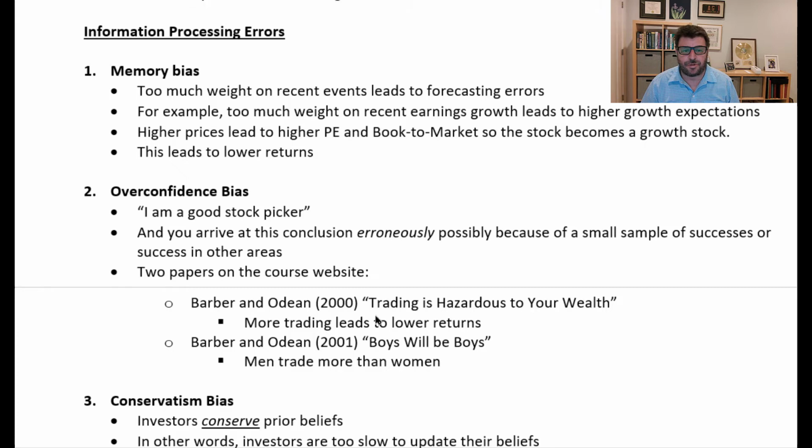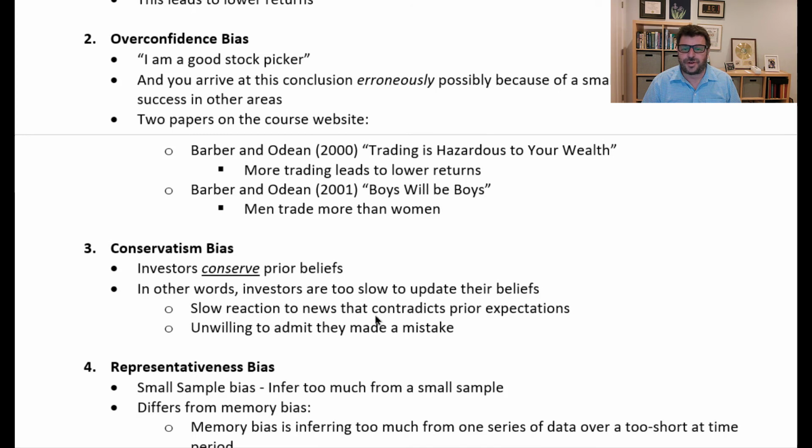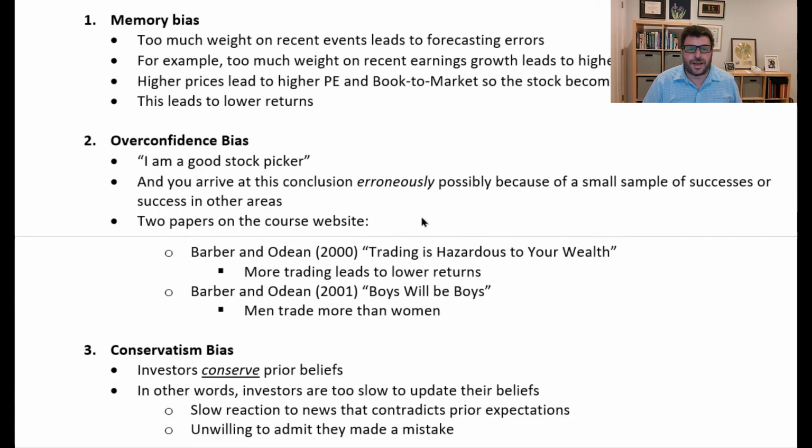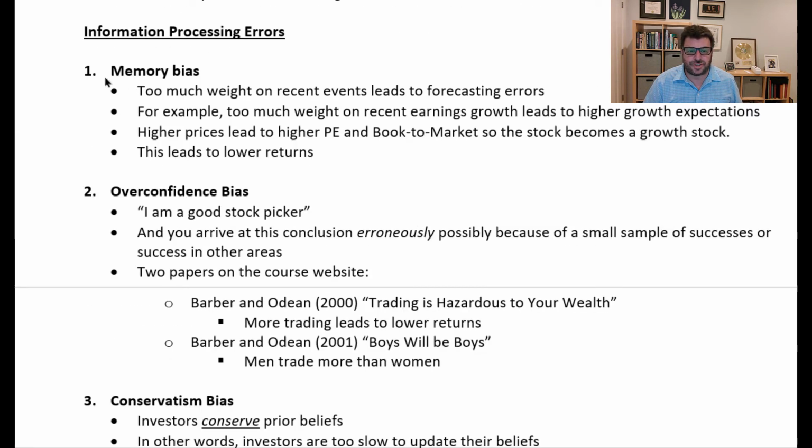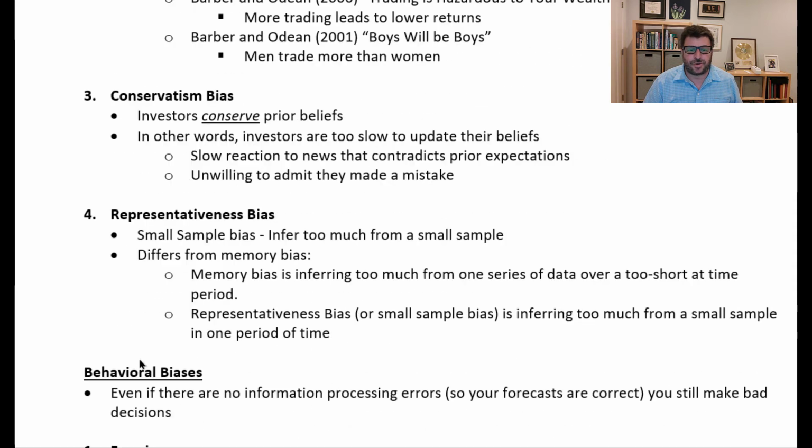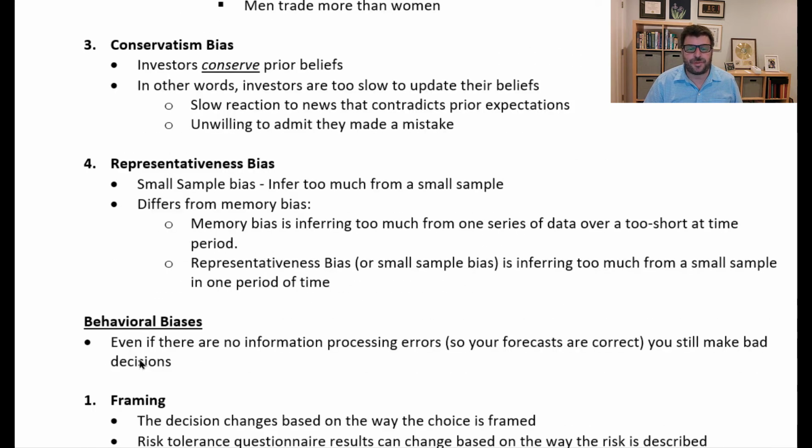And there's a bunch of papers. Here's two of them on Canvas that are going to talk about this sort of idea of overconfidence. More trading leads to lower returns, and men, who tend to demonstrate more overconfidence than women, trade more than women.